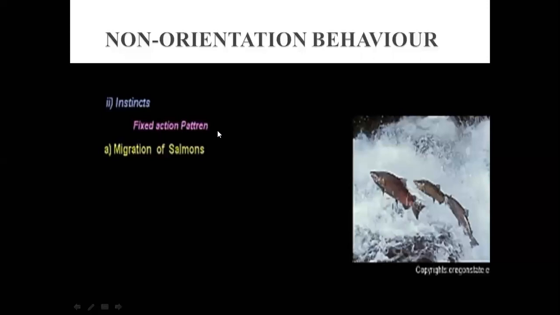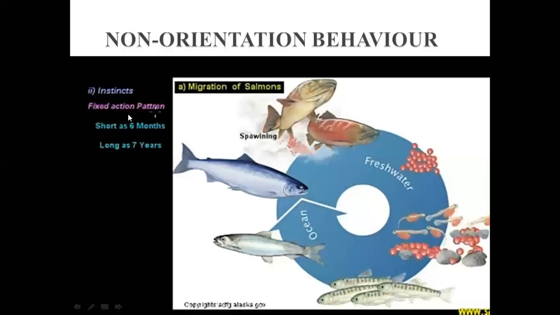Next is the instincts. What are the instincts? This is a fixed action pattern, right? No need for the species or the individuals to learn what to do, because this behavior is fixed in them. You can say it is inherited or genetic. Like migration of salmons, these are fishes. Let's see how they migrate. It is a fixed action pattern.